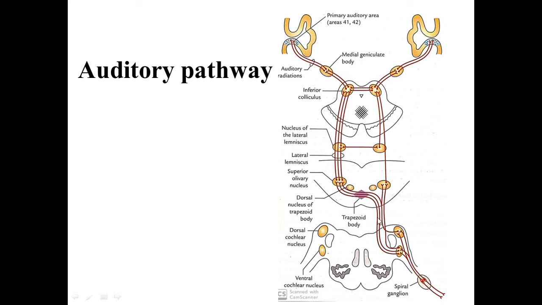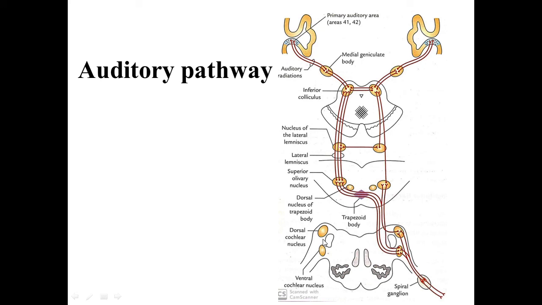So these fibers ascend and pass medially in the dorsal part of the pons, and most of these fibers cross to the opposite side, and few fibers remain uncrossed. Most of the fibers arising from the dorsal and ventral cochlear nuclei cross to the opposite side. Few fibers remain uncrossed, and the crossed fibers of two sides,